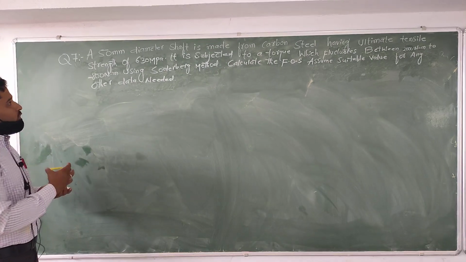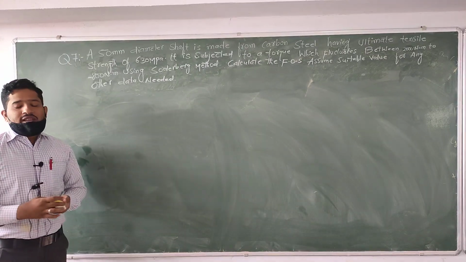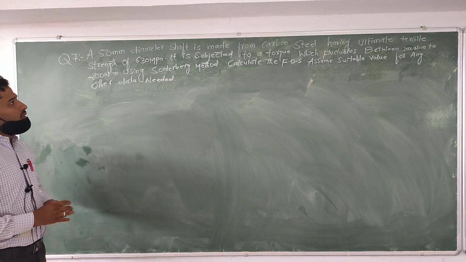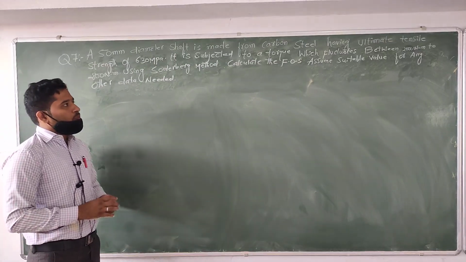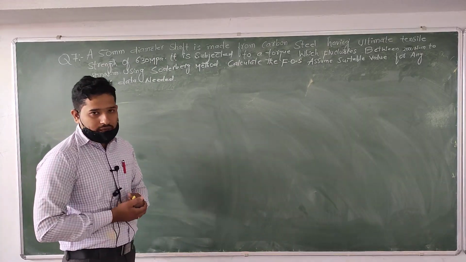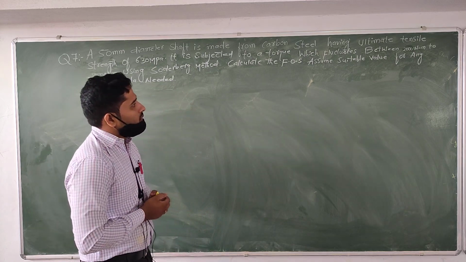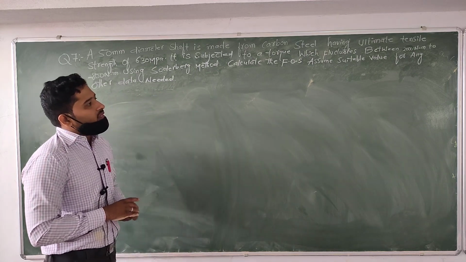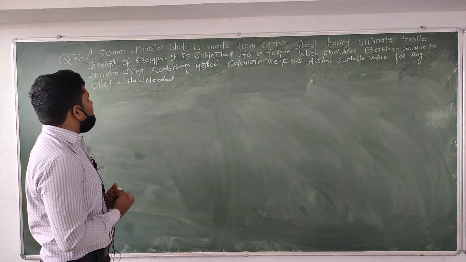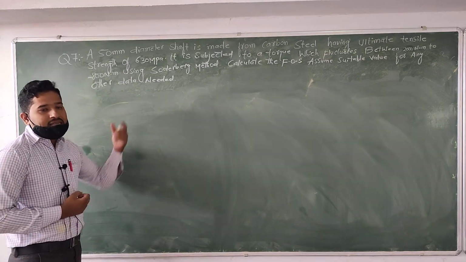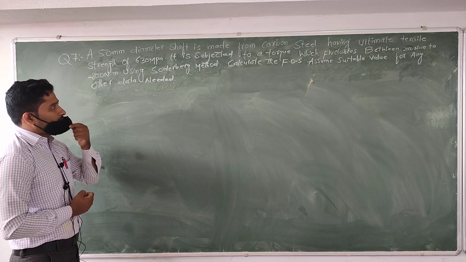So I will read the question. A 50 mm diameter shaft is made from carbon steel. The ultimate tensile strength of the material is 630 megapascal.